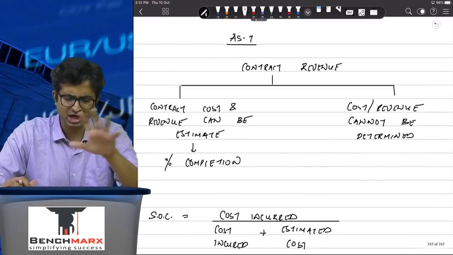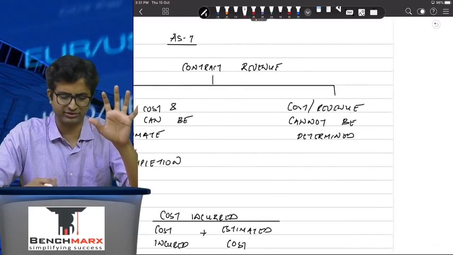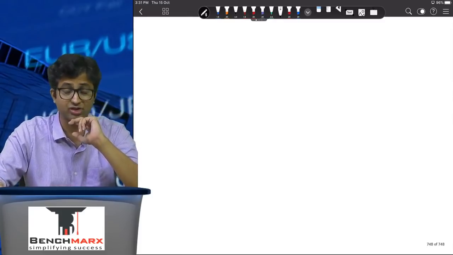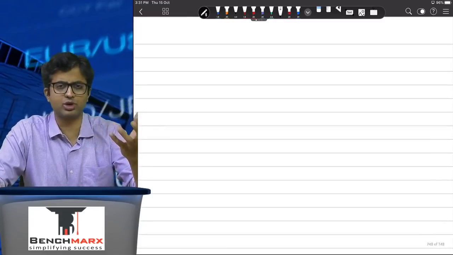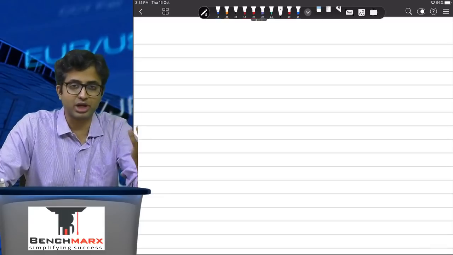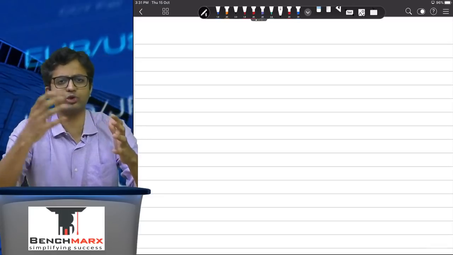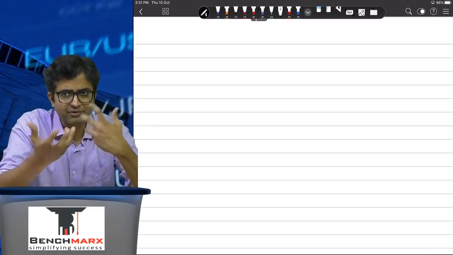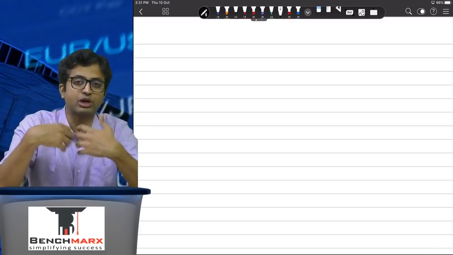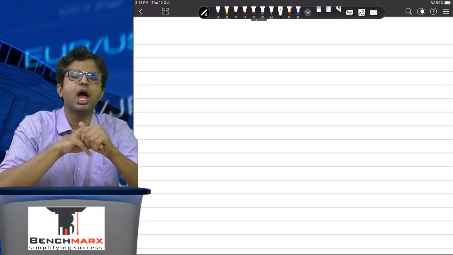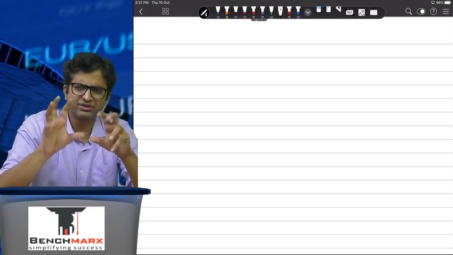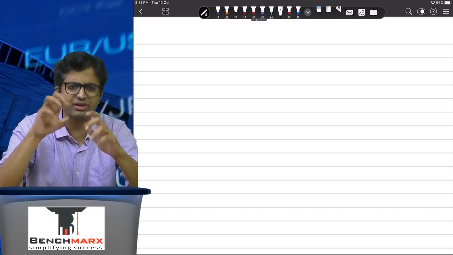Okay, so this is broadly about AS7. Then you proceed to AS9, which is on revenue recognition. Well, as per revenue recognition, when should you recognize the revenue? Well, when there is no uncertainty as to the collectability. So the revenue for the goods will be collectible. It is not that you are selling and money will not be received. And there's no uncertainty as to the measurability, which means the consideration that you're going to receive is clearly determined and measured.